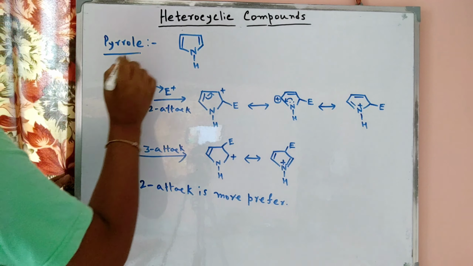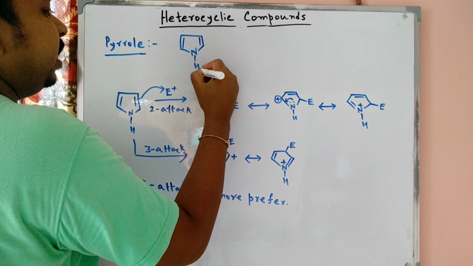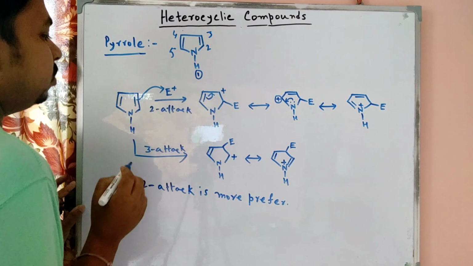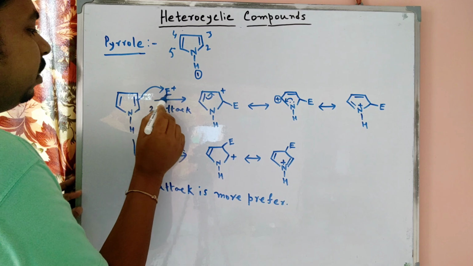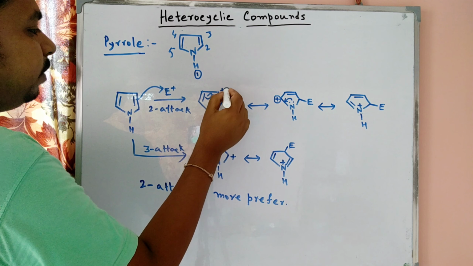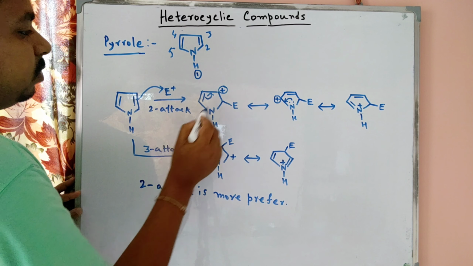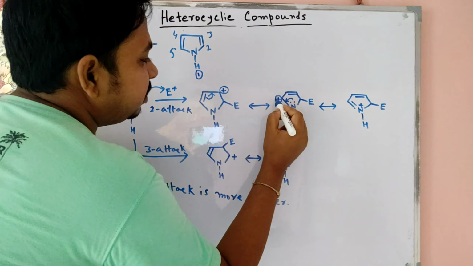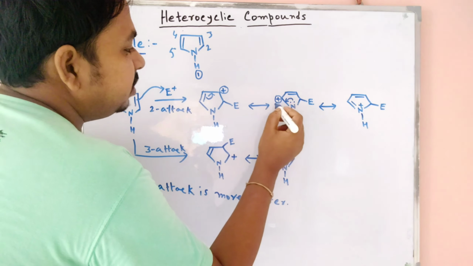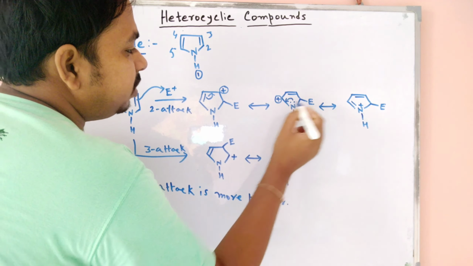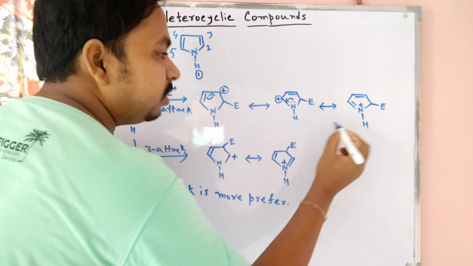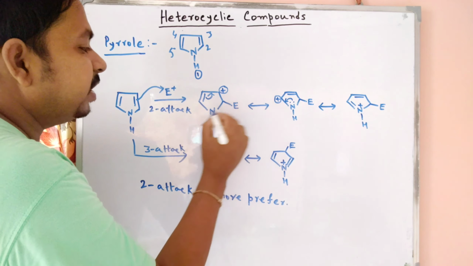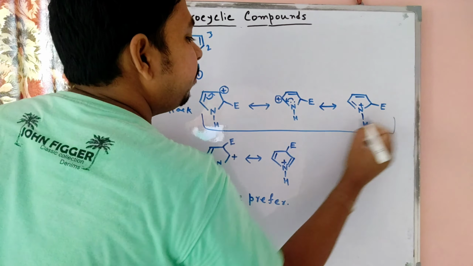So now in the case of pyrrole, the 1 position is here, then 2 position, 3, 4, 5. When electrophilic attack at the 2 position is possible, the plus charge is formed on the opposite side. So this double bond is delocalized, this carbocation, and the plus charge is now shifted here. This plus charge is now stabilized through the lone pair of the nitrogen atom, so the plus charge is now present on the nitrogen atom. So we can easily say that when attack at the second position is possible, we get 3 canonical forms.